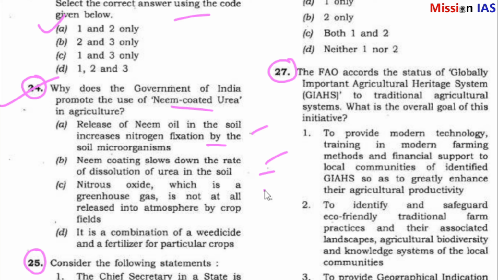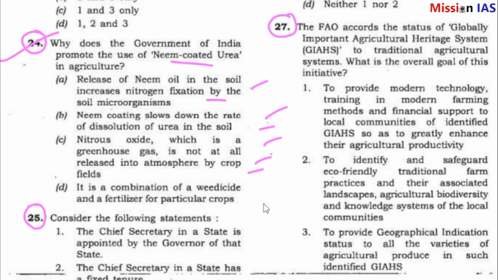Nitrous oxide, which is a greenhouse gas, is not at all released into the atmosphere by crop fields. It is a combination of a weedicide and a fertilizer for particular crops. So question number 24 answer is B.